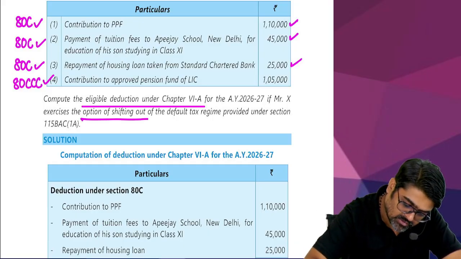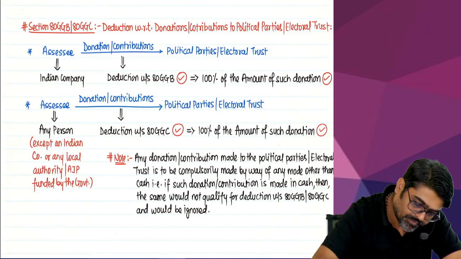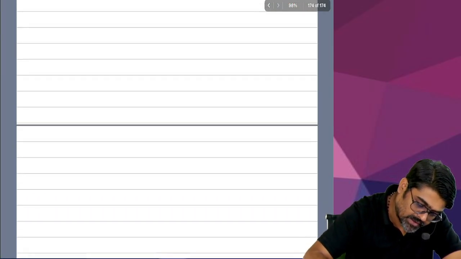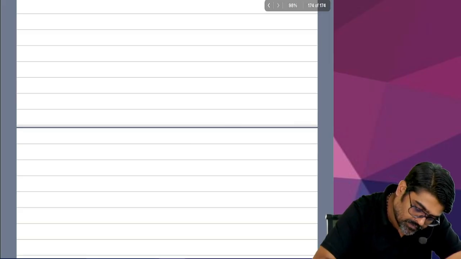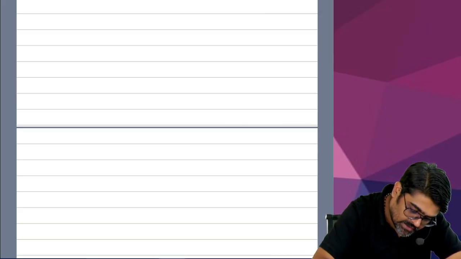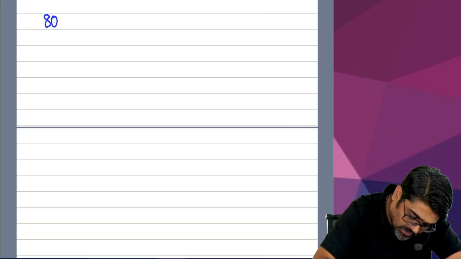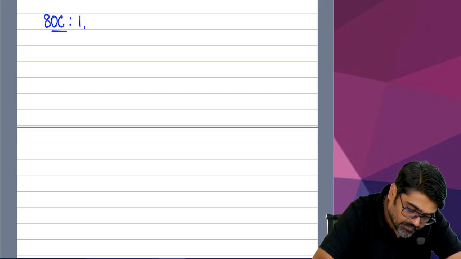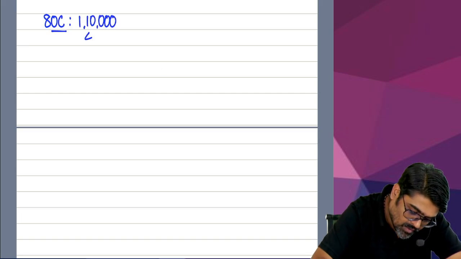If Mr. X exercises the option of shifting out. Very easy. Very, very easy, sir. How will you calculate? Come on, tell me. So, computation of deduction under section 80C. First of all, 80C guys, how much is the PPF contribution? 1,10,000. After that, how much is the tuition fees? 45,000.